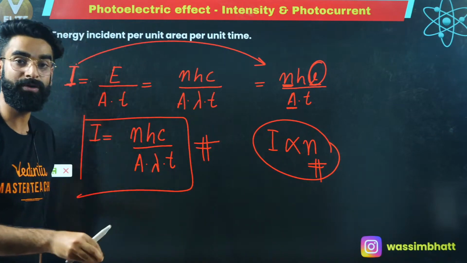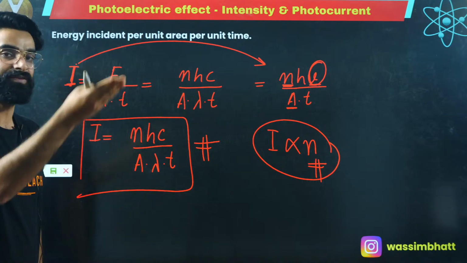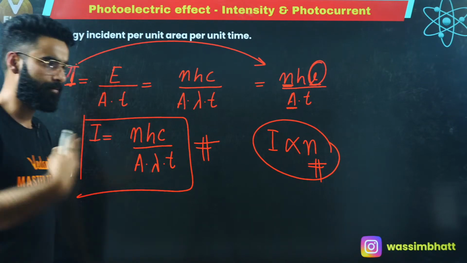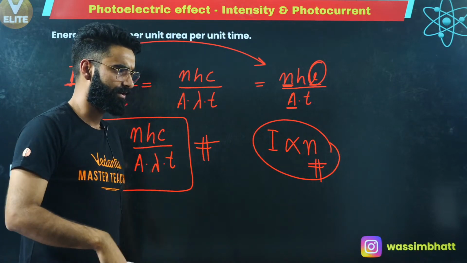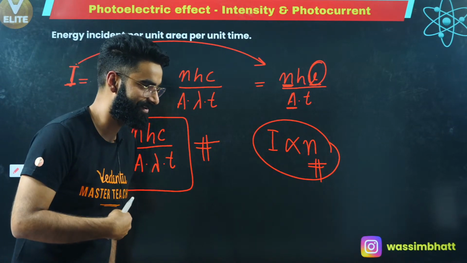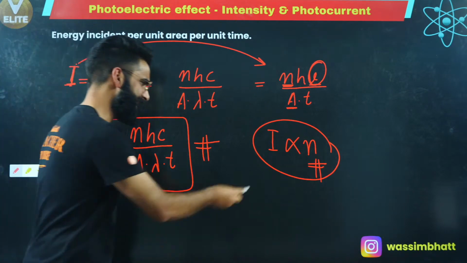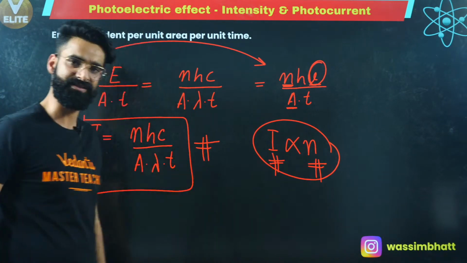As the number of photons falling on the metal surface increases, I must say intensity of the light increases. As the number of photons falling on the metal surface decreases, you can clearly say intensity of the light decreases. As simple as that.